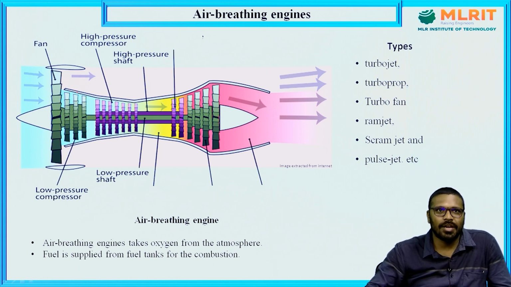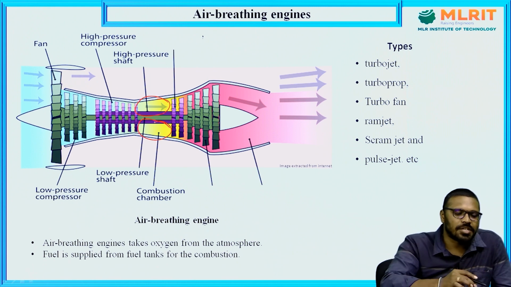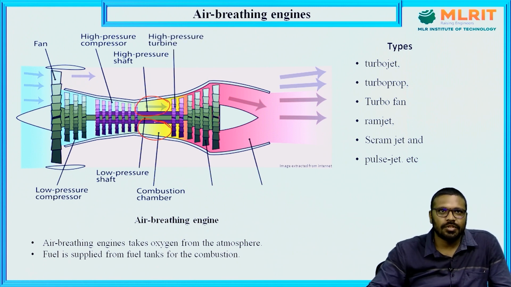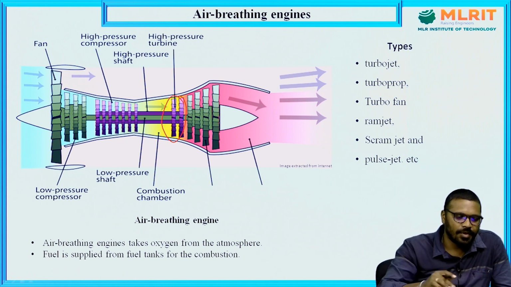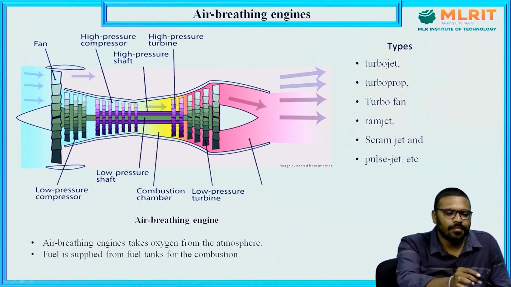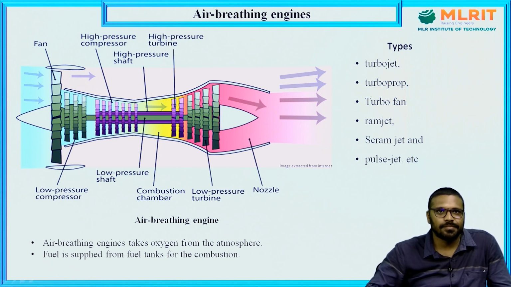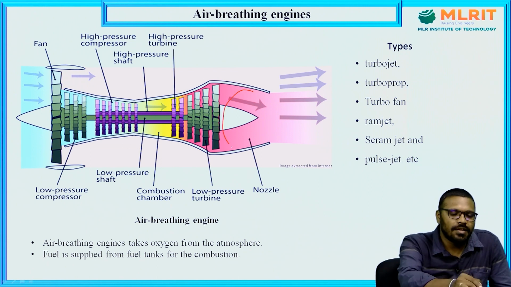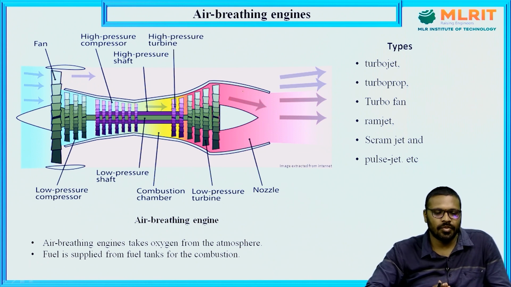And the next component is the combustion chamber. This yellow colored one is the combustion chamber. Next, high pressure turbine. This is the high pressure turbine. Next, low pressure turbine. This is the low pressure turbine. And next, nozzle. Okay, this is the nozzle. These are the main components of an air breathing engine or a jet engine.